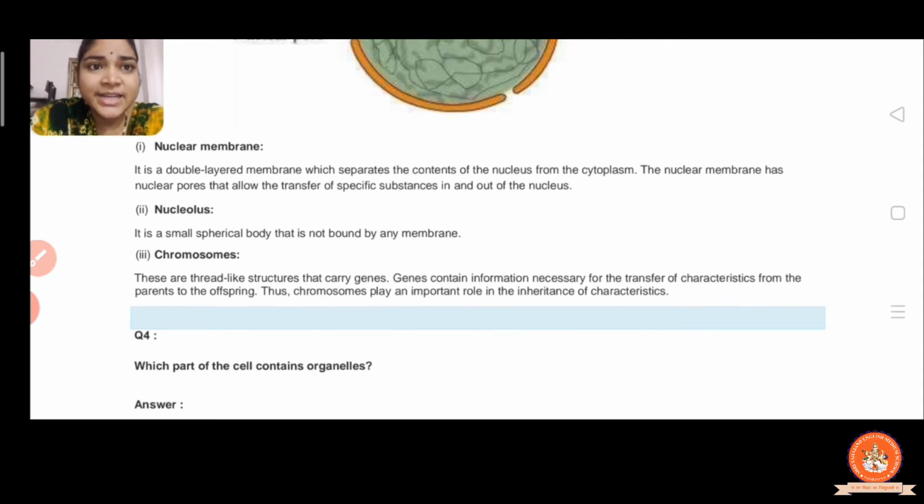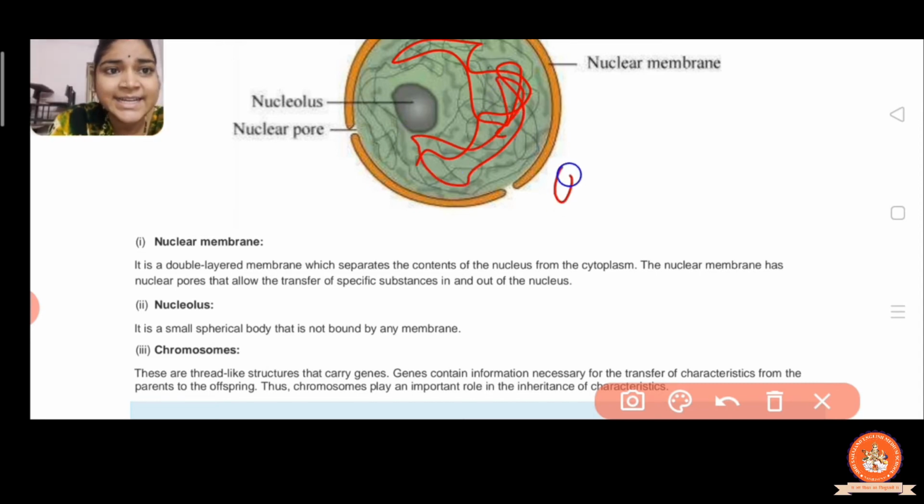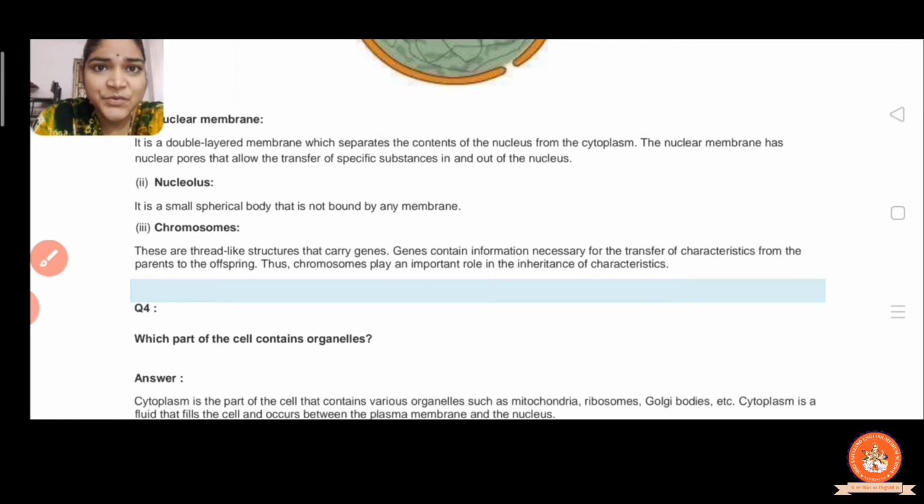These are thread-like structures, as you can see in the figure, which carry the genes. Genes contain the information necessary for the transfer of characteristics from parent to offspring.